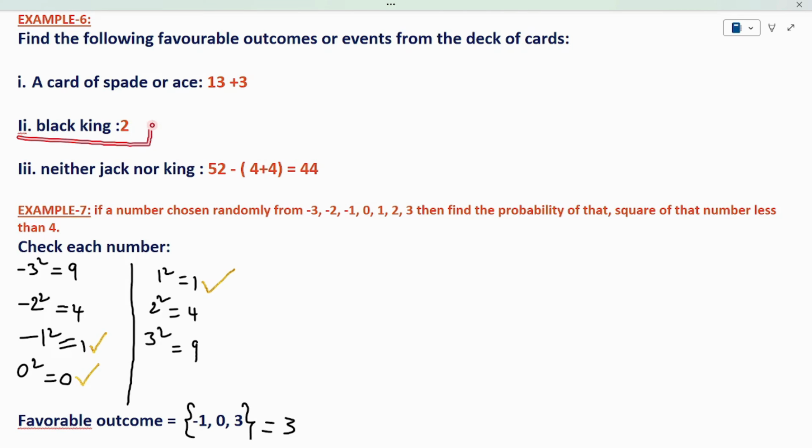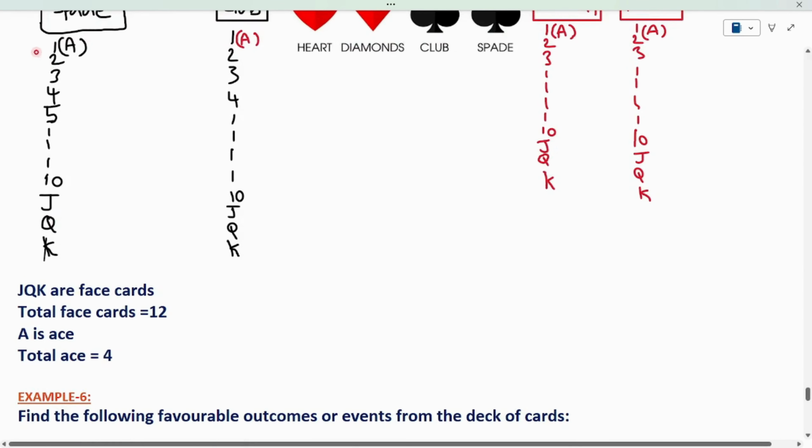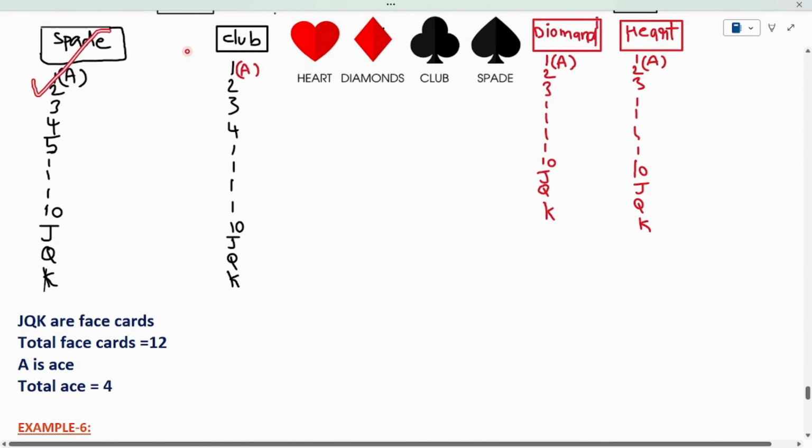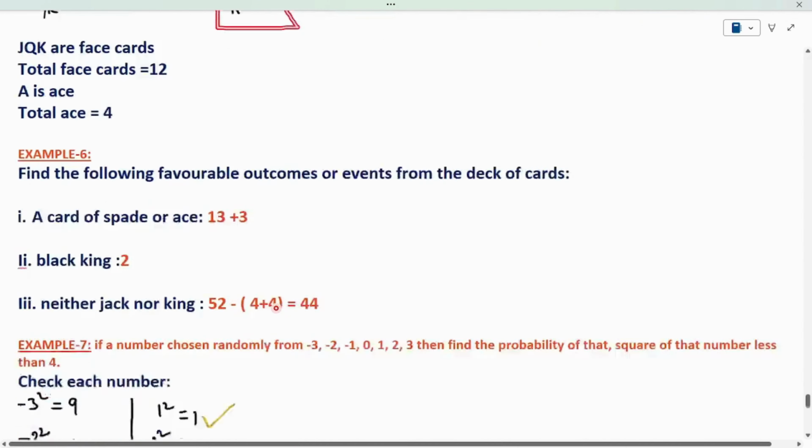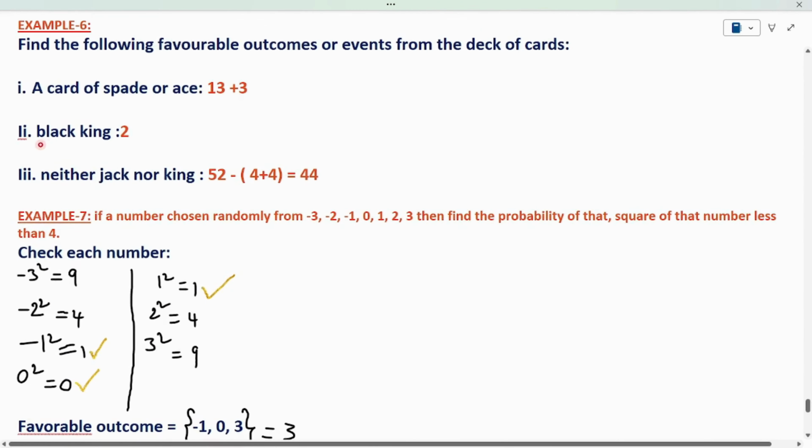The second event is, the condition is black king. So, in the deck of cards, how many black kings we have? Simply, see, spade is 1 black type, club also 1 black type. K means king, Q means queen, J means jack. In the spade, we have 1 king. Here is 1 king, here is 1 king. So, I have 2 black kings. That is the event of 2 black kings.